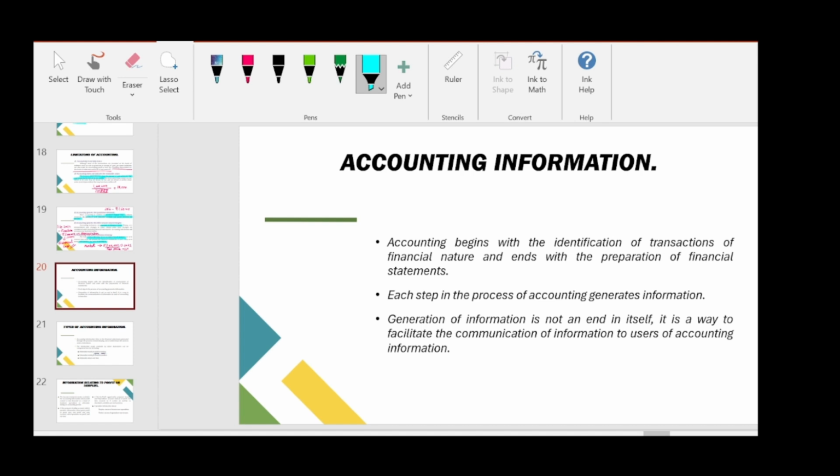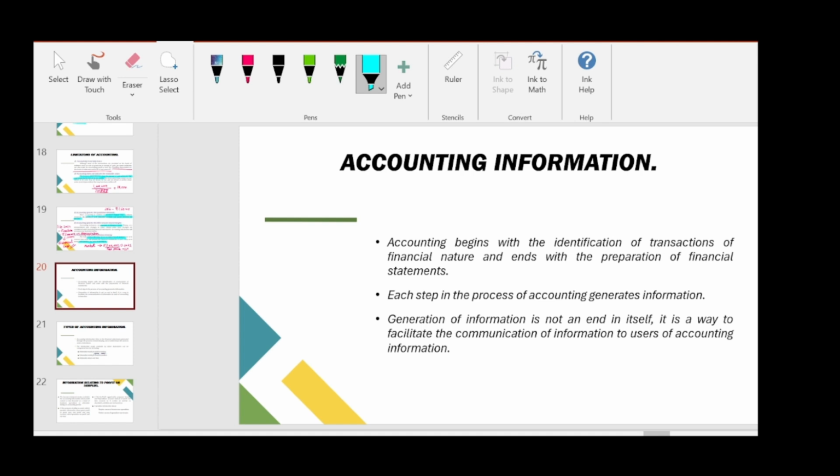We can go one step ahead and we can prepare another statement using that information. After preparing that statement, we will get some information from that. With that, we could proceed, and at last it will be used for making some vital decisions. Generation of information is not an end in itself. It is a way to facilitate the communication of information to users of accounting information.